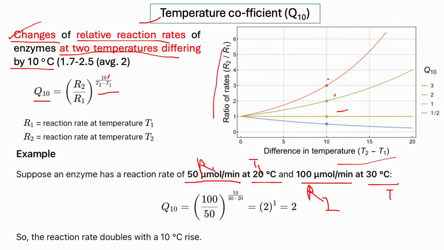So how can we calculate this? Q10 will be R2, which is 100, divided by R1, which is 50, to the power 10 divided by T2, 30, minus T1, 20, which equals 2. So the reaction rate doubles with a 10 degrees Celsius rise.